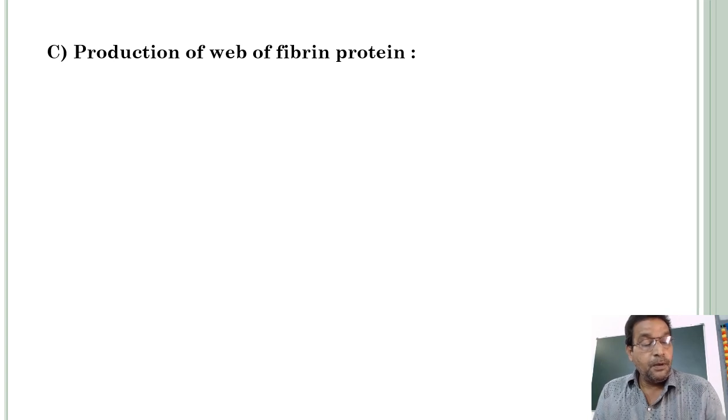Number two, platelet plug formation. When the endothelium of the blood vessel is ruptured, platelets stick fast to the collagen and release some secretions. These secretions aggregate, that means collect, other platelets and make them sticky, so that they stick fast to those already stuck on the collagen and form a platelet plug.